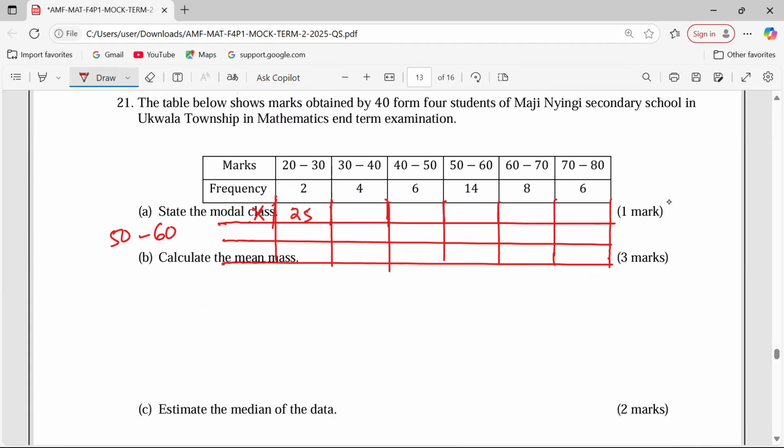So we assume in the fx that the 2 students are all having 25. They are just between 20 and 30. Maybe they are at 29 or at 21, but we don't know. They just lie in that class. So we let the midpoint of a class represent everybody in that class.